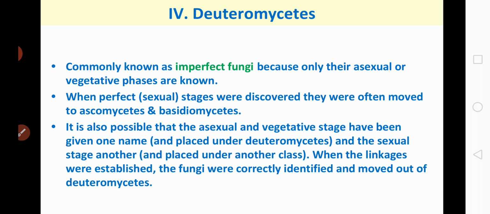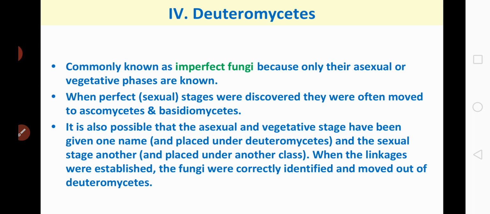Coming to the last class, that is deuteromycetes. They are commonly known as imperfect fungi because only the asexual or vegetative phases of these fungi are known. When the sexual forms of these fungi were discovered, they were moved into the classes they rightly belonged to.